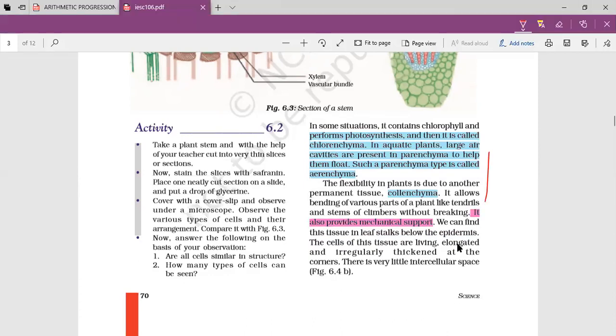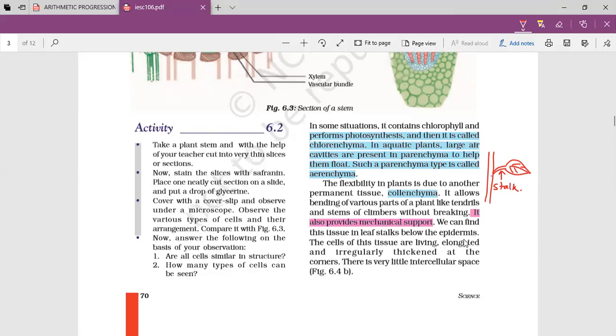So this is a tree. Here is this part, and from here the leaf grows. These are veins. The part by which the leaf is attached to the plant branch is called the stalk. They are present in this stalk region. So when you try to bend it, it won't break immediately. That is due to the presence of collenchyma tissues.